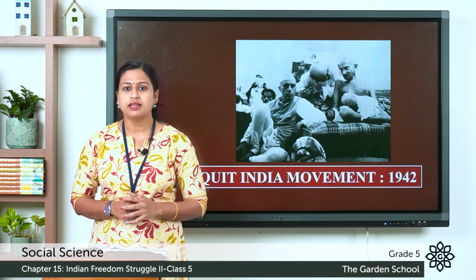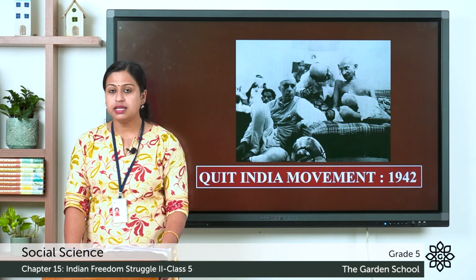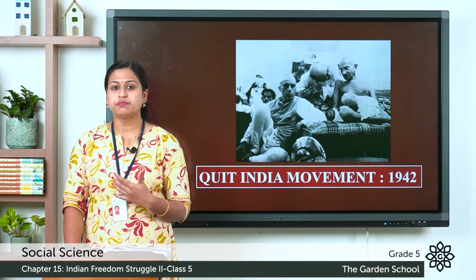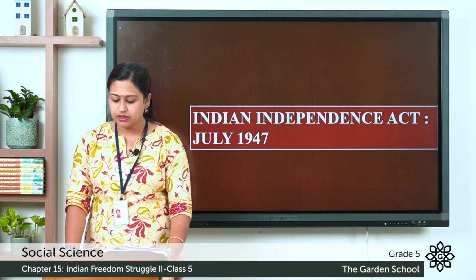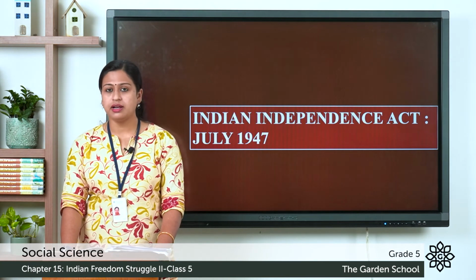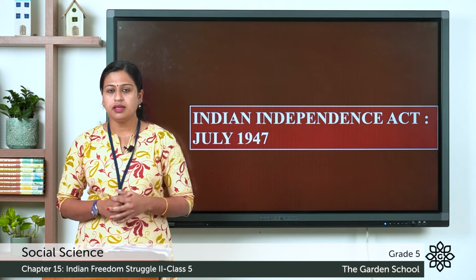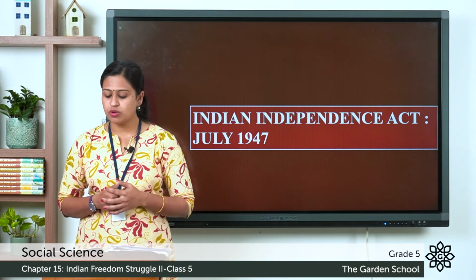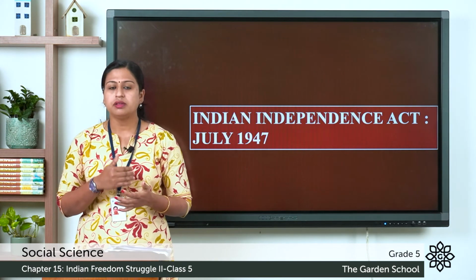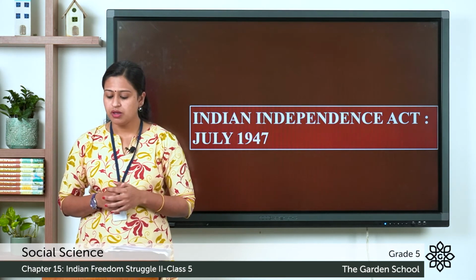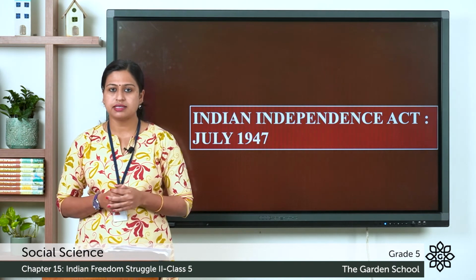So, this was about the Quit India Movement. Next, we will discuss the Indian Independence Act, which was passed in July 1947. Here, the Britishers realized that they could no longer rule over India, and the Indian Independence Act was passed in 1947. British India became free, but two nations were formed, that is India and Pakistan.